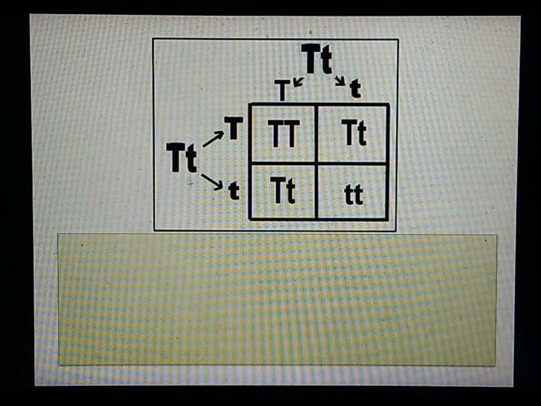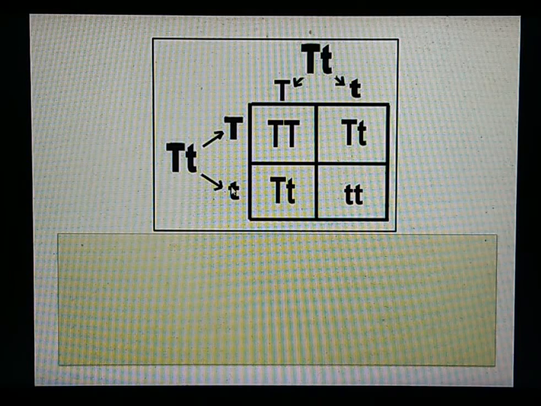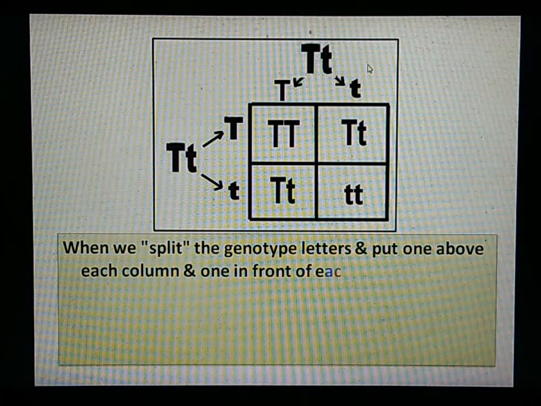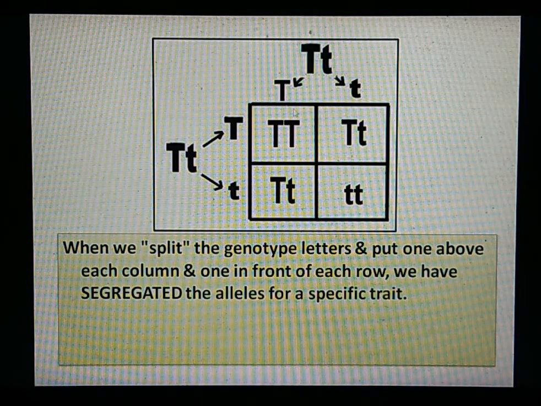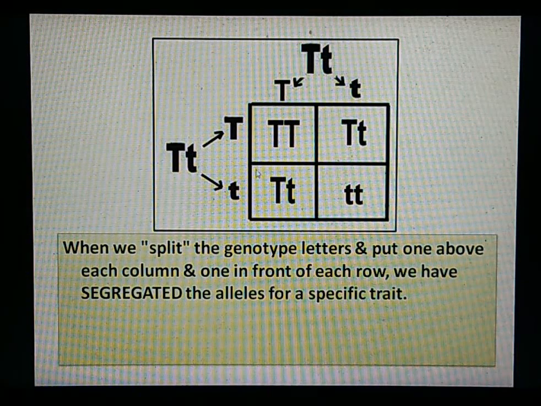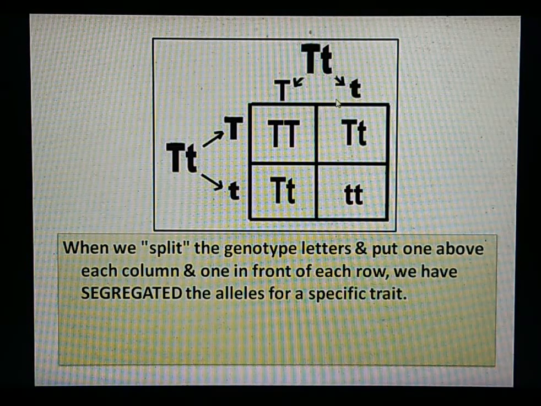Say, for example, this is one of the parents, capital T small t. We have segregated or split these alleles, genes or factors, that is capital T and another one, small t. Similarly for the other parent too. So what we do is split the genotype letters and put one above each column and one in front of each row, so we have segregated the alleles for that particular trait.